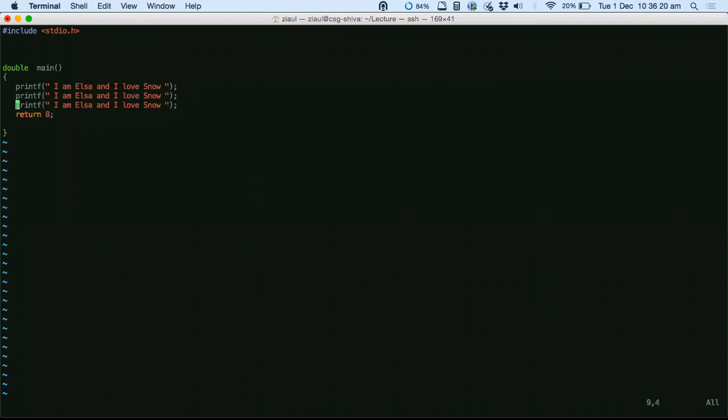That's a straight line sequence of code. Just remember this word.